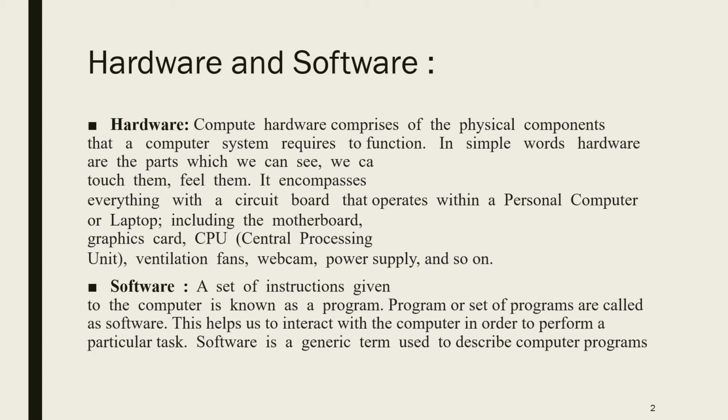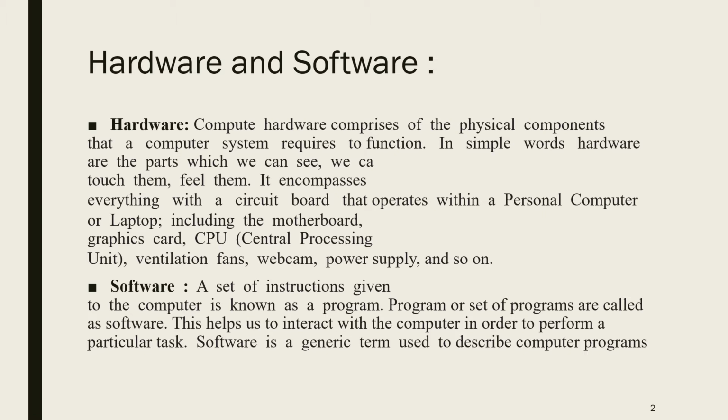The next concept is software. Software, in short, is nothing but the set of instructions given to the computer. What is the meaning of a program? A program is nothing but the set of different commands given to the computer, so it is also known as software. The different applications which we install on the computer are in the form of software. This software helps us to interact with the computer in order to perform a particular task.